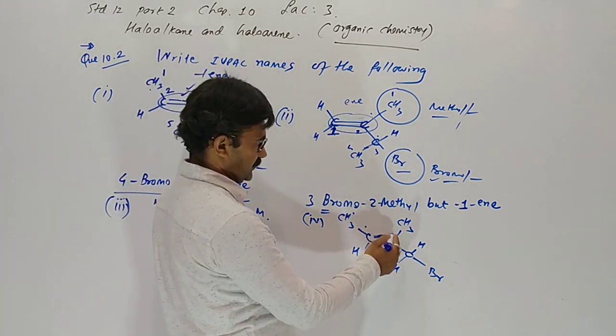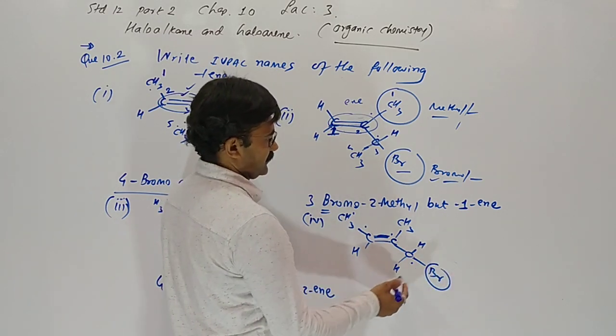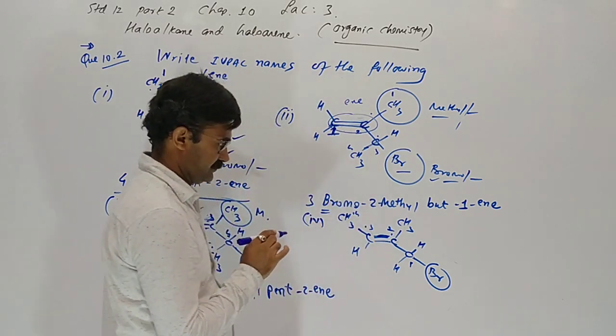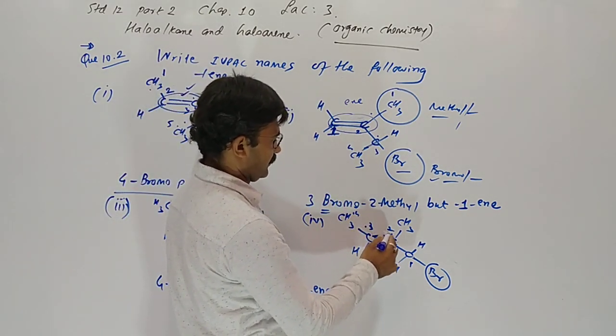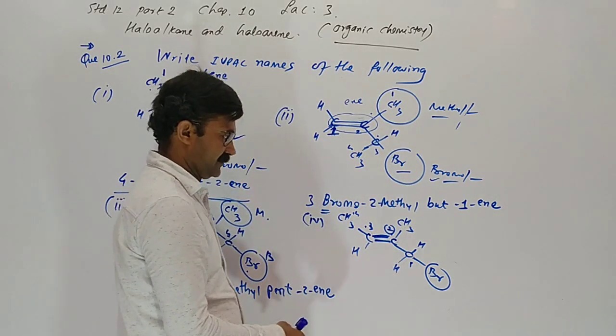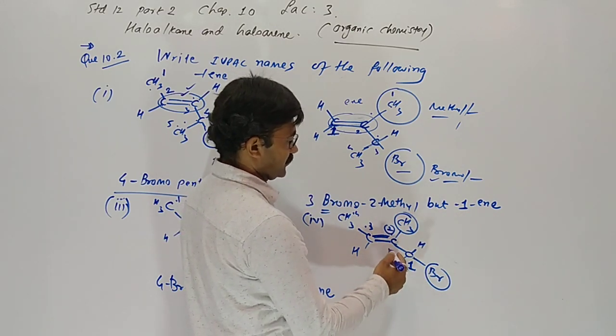So 1, 2, 3, 4. Clear? Now here also 1, 2, 3, 4. From both sides the number is 2, left hand side or right hand side. This one is a branch, this one a branch. So we have to choose this order.